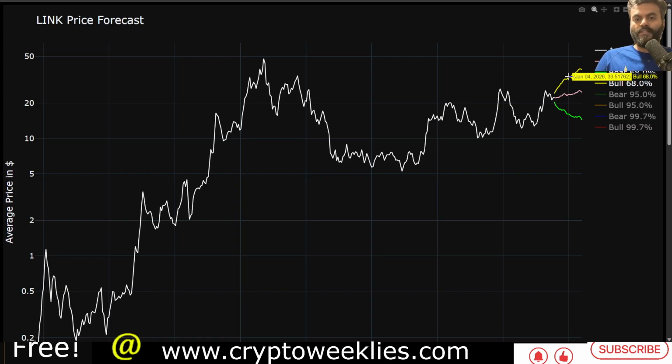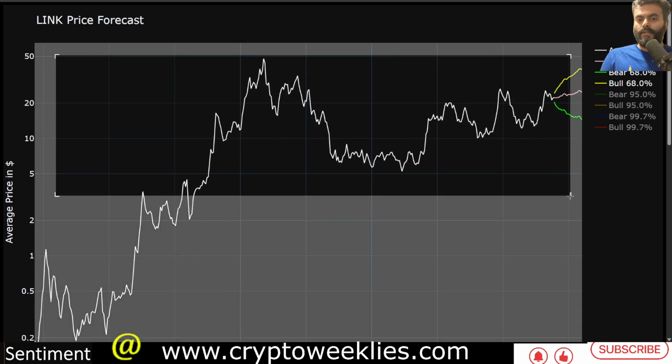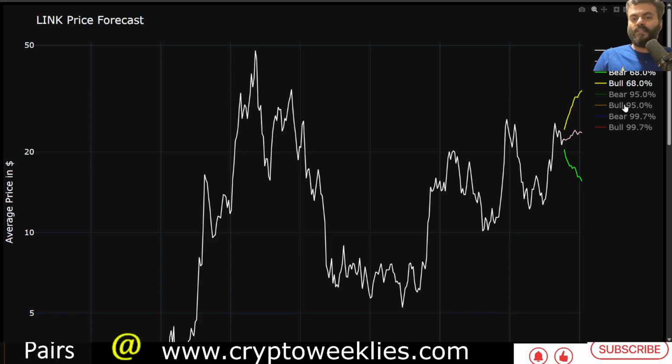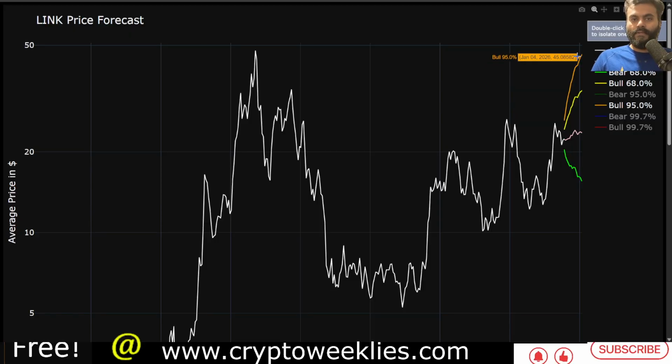Again, not financial advice. The machine learning based price forecast for Link, with respect to the LSTM, XGBoost and seasonal ARIMA based confidence levels and standard deviation based model, puts the non-euphoria bull run peak for Link, if the market cycle were to top in late December 2025, at around $34. If there is a euphoria case, that is the two standard deviation 95 percentile bull case for Link, that ceiling is at around $45. That is close to the fair value per the regression based model.